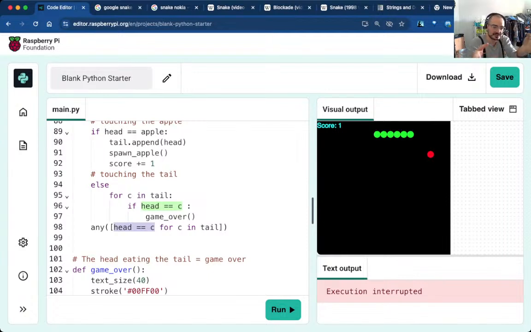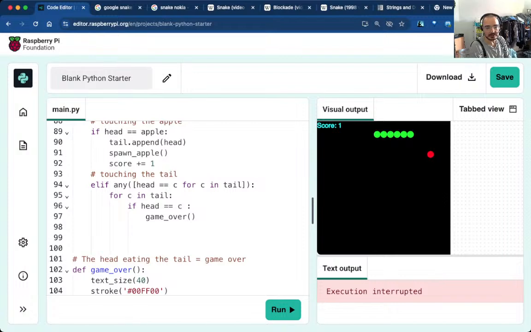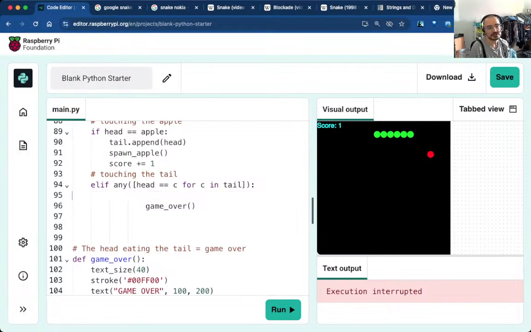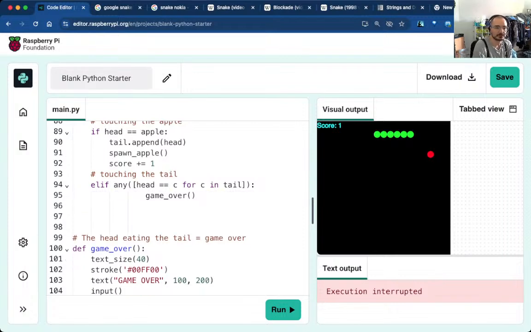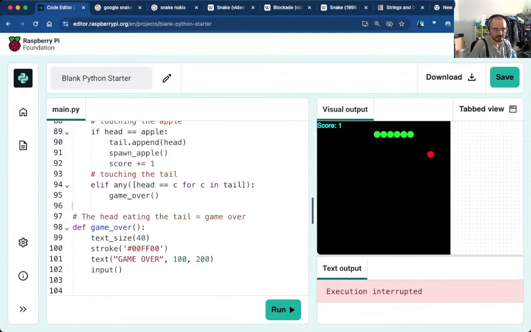In that instance, I'm using a Boolean operator to see if it's equal. So that's going to give me a big list, the length of tail, with hopefully false, false, false, false, false, false, unless I hit one of them, where it's going to be a true. And any means that if any of them is true, then I return true, meaning I can do elif this colon. Okay, I'm not getting rid of much. Still, these comprehensions are pretty cool. I like them. There's plenty of ways of improving this game.